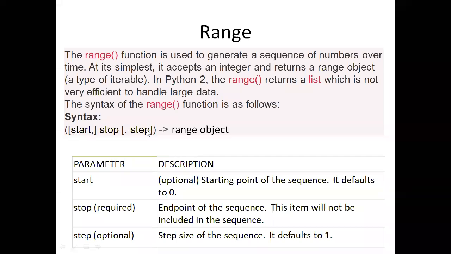So start, stop, step means how many values you need to generate. If you didn't mention any value for start, by default it will take 0, from 0 up to what is mentioned through stop. Up to 100 I mentioned, so 0 to 99 it will take. And from 0 to 99, if you require even numbers or odd numbers, or numbers divisible by 5 or by 3, then you go with step. For example, if I want to generate the values which are divisible by 5, simply you say step 5.